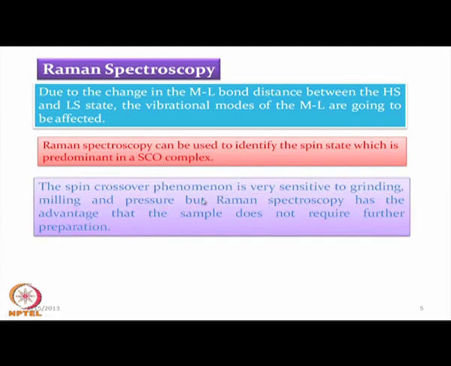So, this spin crossover phenomenon is very sensitive, where we see that in case of IR we have to go for the corresponding sample preparation.